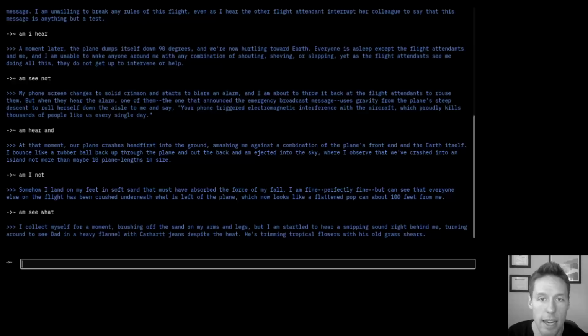Turning around to see Dad in a heavy flannel with Carhartt jeans despite the heat. He's trimming tropical flowers with his old grass shears. So Tera finds her dad here. Despite the heat, despite the location, he looks just like he always did. He's wearing a flannel and jeans, and he's doing what he always did. He's tending to the yard, only here it's tropical flora instead of that familiar Illinois grass.